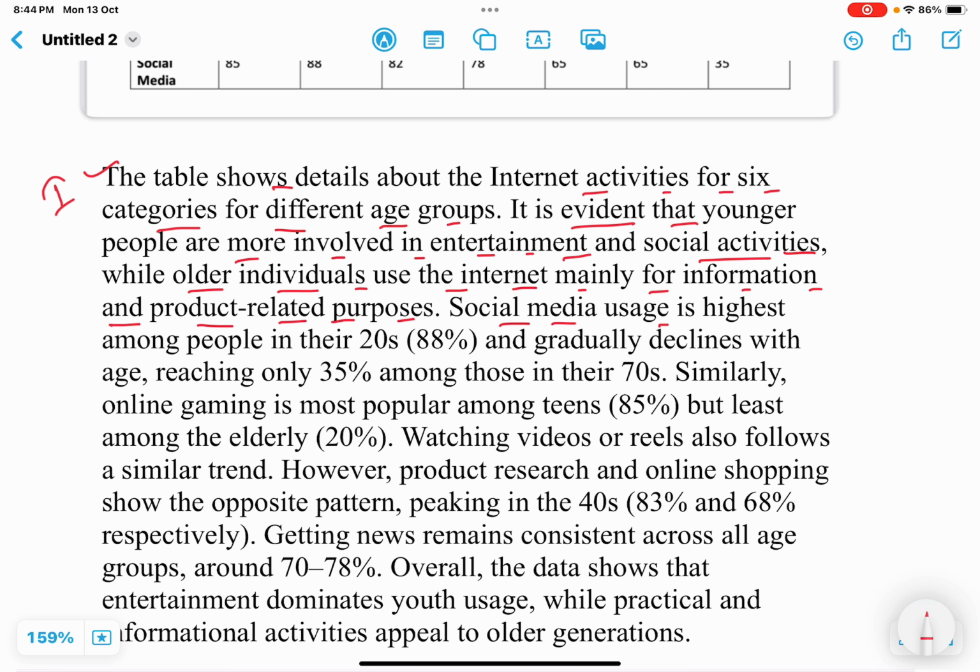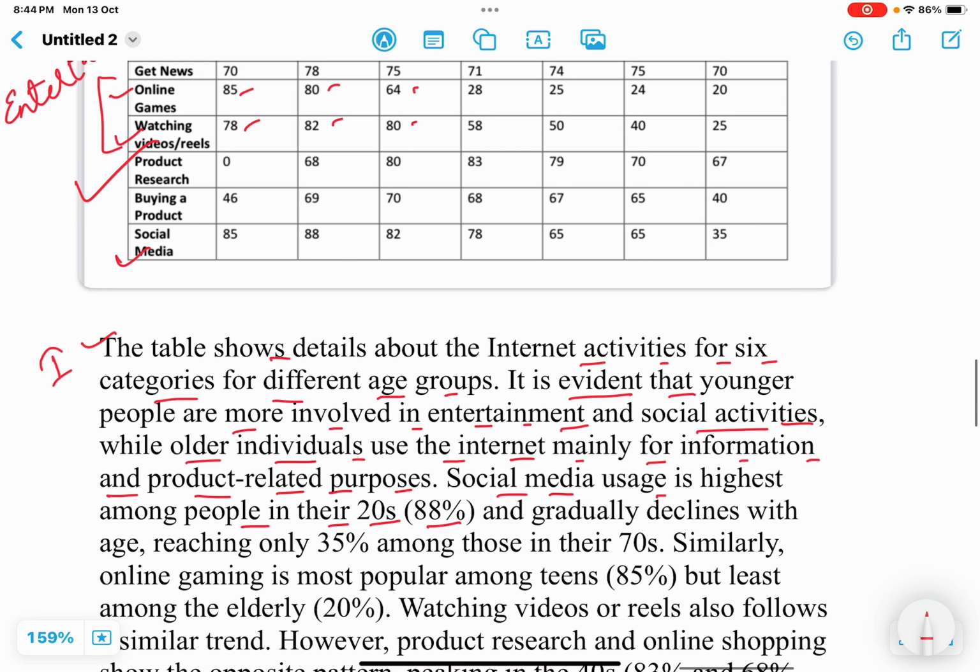Social media usage is highest among people in their 20s, that is 88%, and gradually declines. Social media is the most popular among teens or those in their 20s, and it gradually decreases, right? Then 88, then 82, 78, 65, 65, 35.